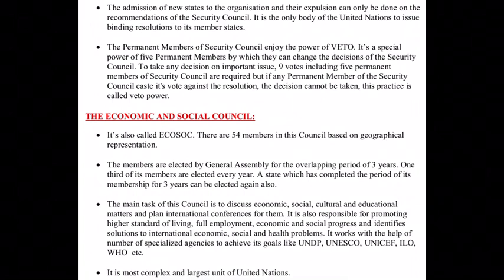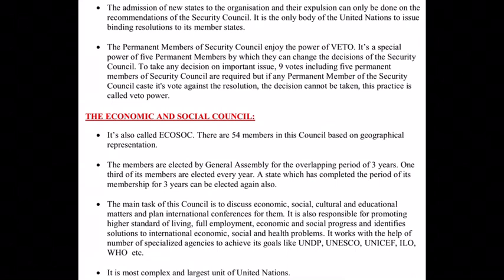Then social problems, economic problems, whatever problems are going on in the world, they try to identify and sort out those problems. Now this council works with the help of a number of specialized agencies to achieve its goals, like UNDP, that is United Nations Development Programme, then UNESCO, UNICEF, ILO, International Labour Organization, and WHO, World Health Organization, which is specially taking care of the coronavirus and its spread.